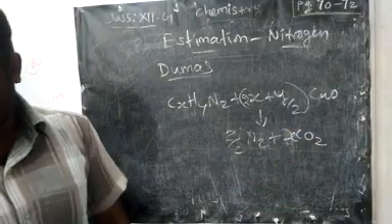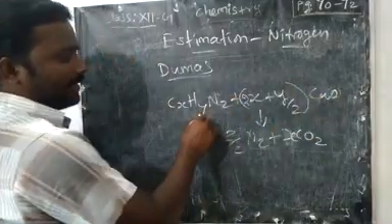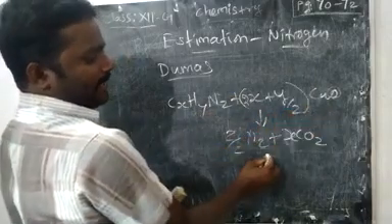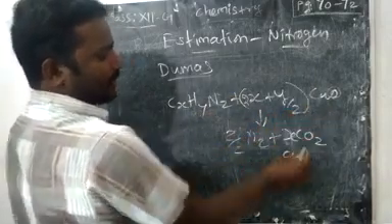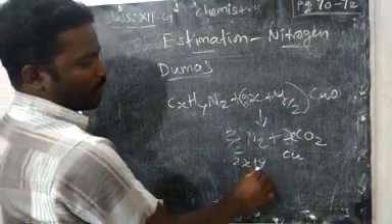What remains? Copper will deposit, since the oxygen combined. The amount of copper that will deposit is 2X plus Y by 2.